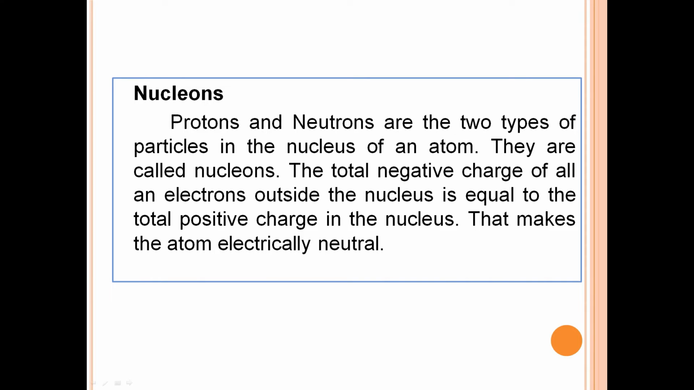Nucleons. Protons and neutrons are the two types of particles in the nucleus of an atom. They are called nucleons. The total negative charge of all the electrons outside the nucleus is equal to the total positive charge in the nucleus. That makes the atom electrically neutral.